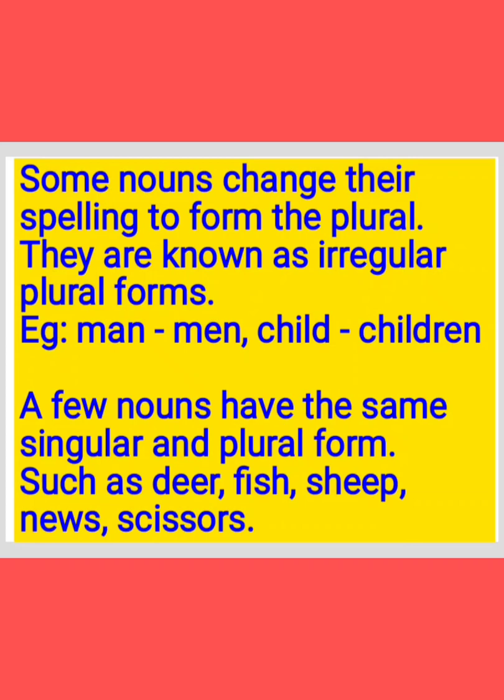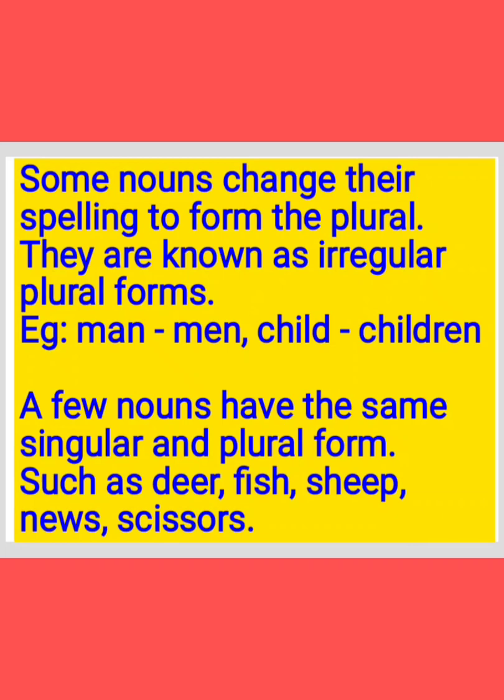And see, a few nouns have the same singular and plural form. It means whether it is singular or plural, we write the same spelling. Only for some nouns, they both carry the same spelling in singular noun and plural noun.